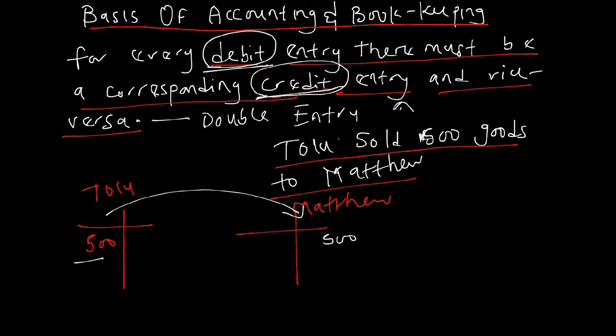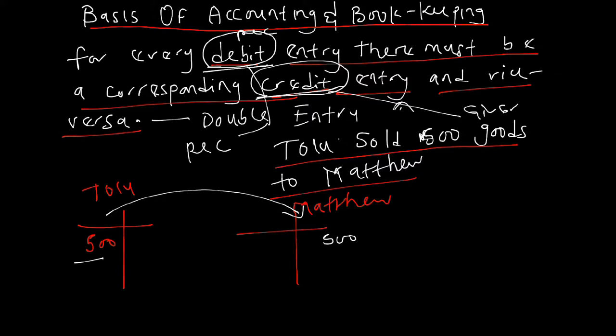So in a nutshell, don't forget I said that debit is the receiver and credit is the giver. Since debit is the receiver, for every receiver there must be a corresponding giver. That is what it's trying to say: for every debit entry, and we know that debit is receiving, there must be a corresponding credit. For every receiver debit, there must be a corresponding giver.